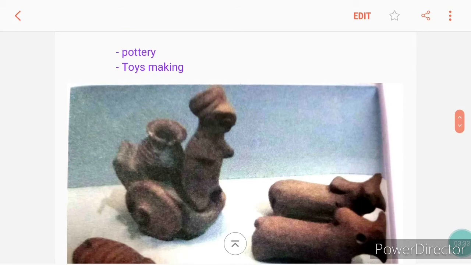Now there was pottery making and also toys making. Their toys included whistles, marbles, rattles, clay crafts, and animals, and they were made of clay.